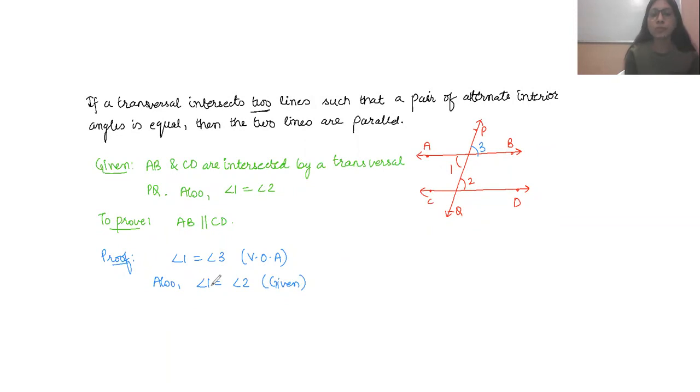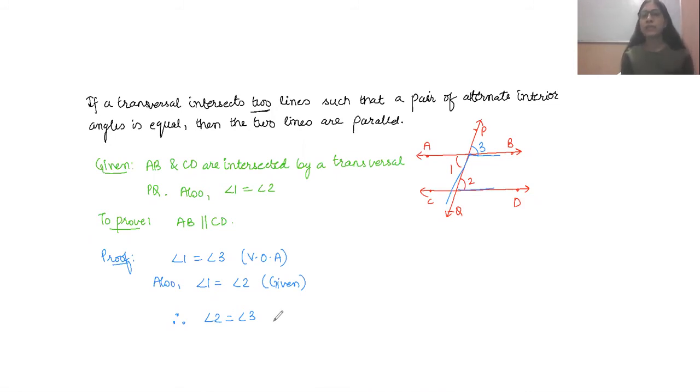Now, from these two equations, what can we conclude? We are writing that angle 1 equals angle 3, and that angle 1 equals angle 2. So clearly angle 2 will be equal to angle 3. Now see, what is the relationship between this 2 and 3? See here, this 2 and 3 are making an F. So basically it is a pair of corresponding angles which we are getting, and corresponding angles are equal.